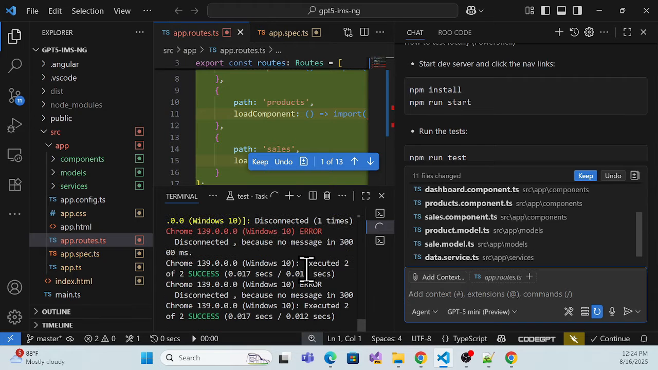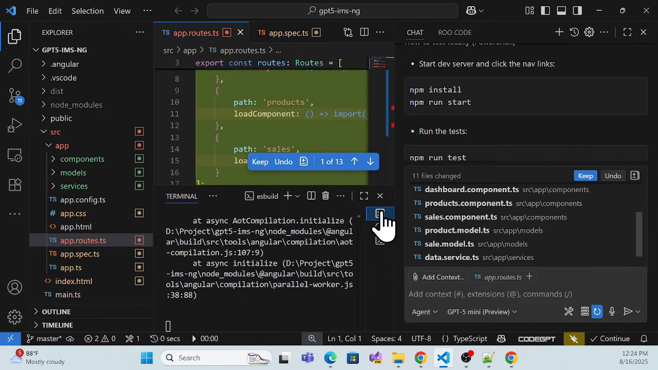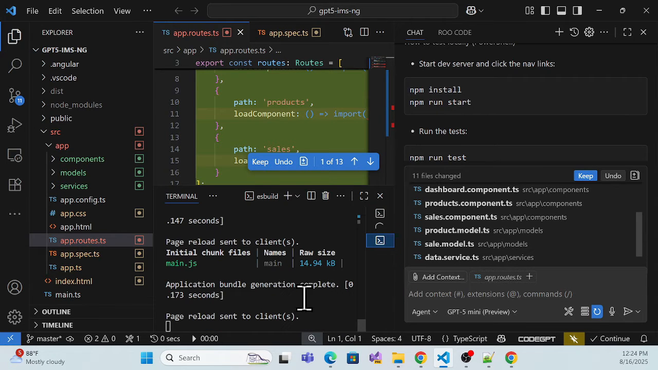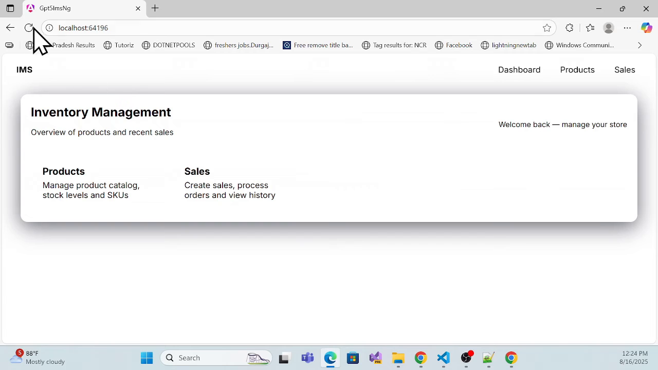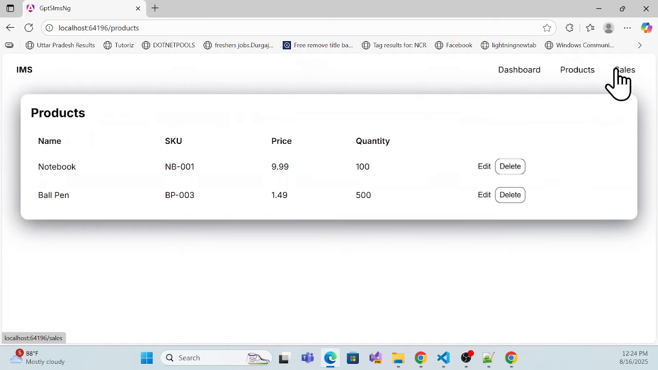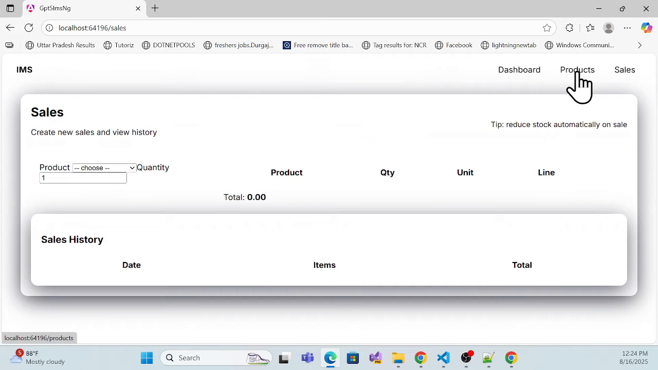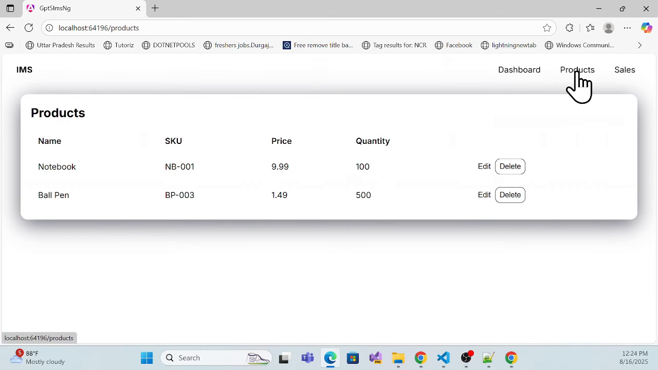So let me run our application again. It is continuing to run, I guess. So let me check it from the application perspective. Yeah, cool. And the dashboard. Now see, once I click product and sales, it is navigating properly. But the problem is, in product, I'm not able to add a new product.